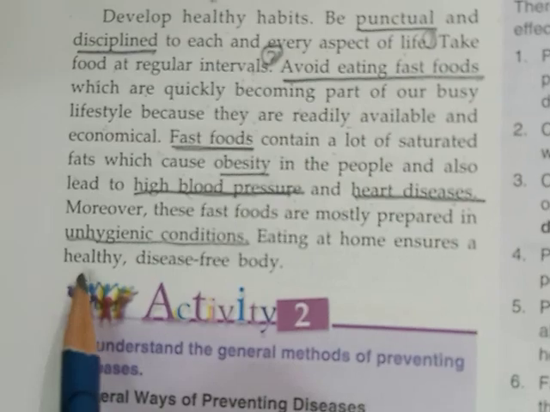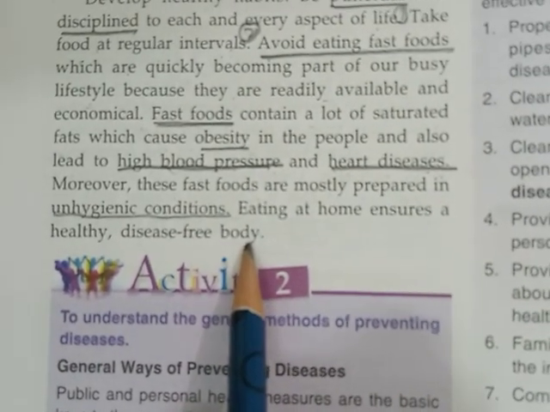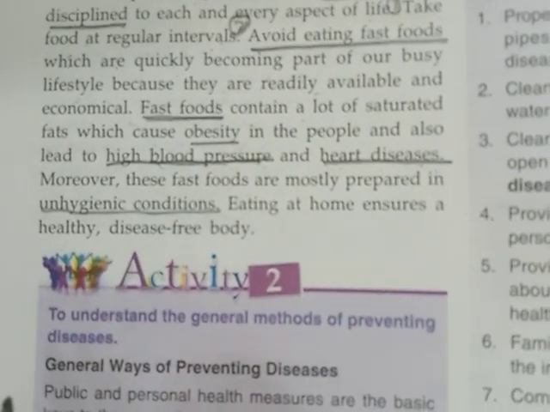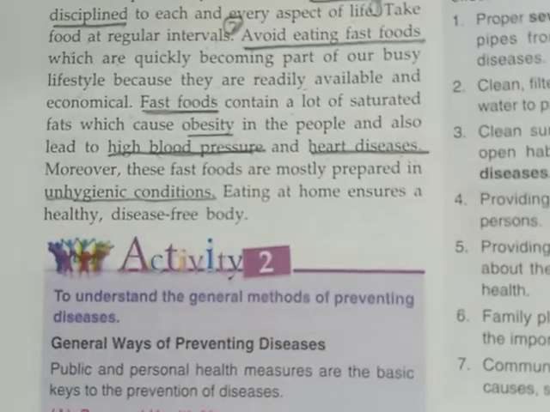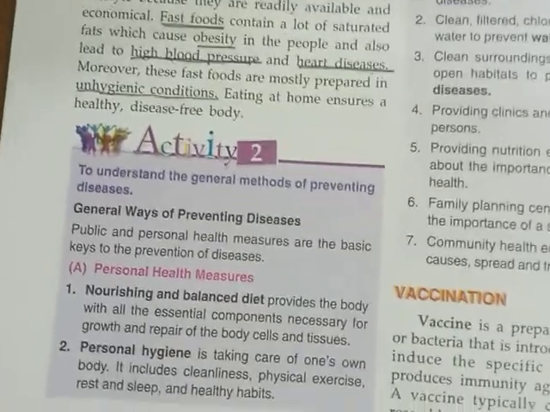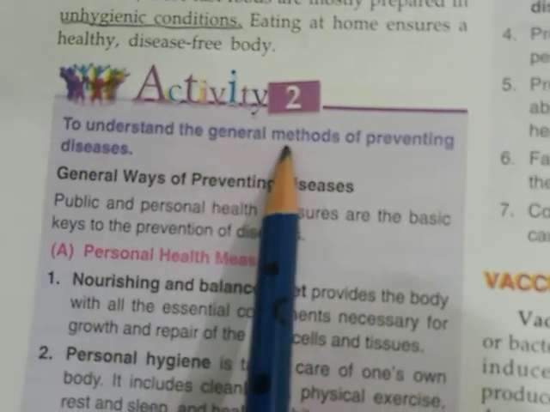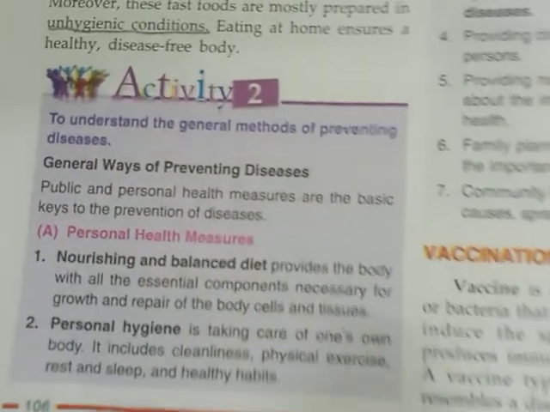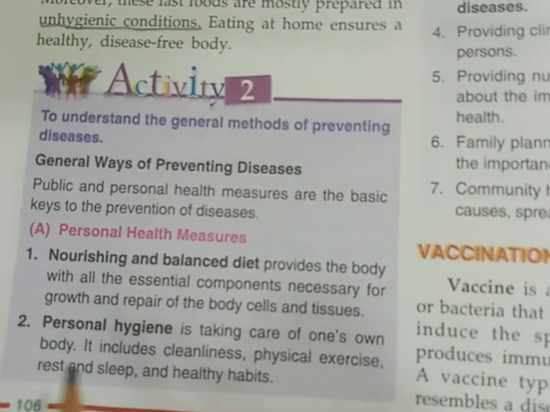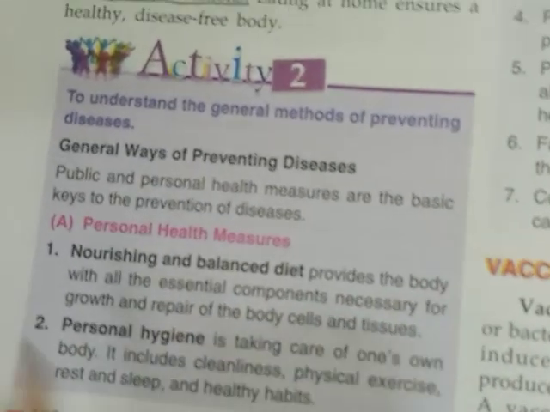Eating at home ensures a healthy, disease free body. If you eat the food at your homes, cooked by your mothers, you will be healthy and your body will be disease free. So children, avoid eating fast food and develop healthy habits among yourselves. Now, to understand the general method of preventing diseases, some of the general methods are given here. How can you prevent yourself from diseases? By following personal hygiene and also public hygiene.